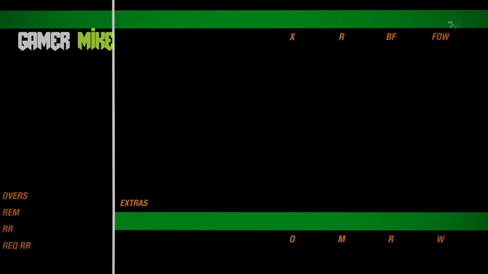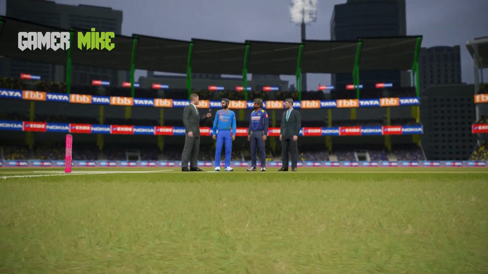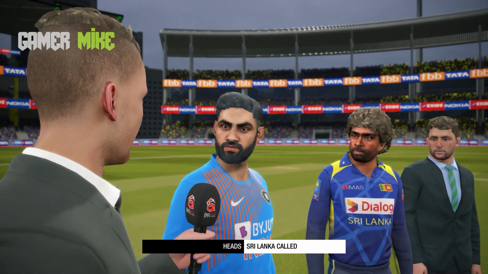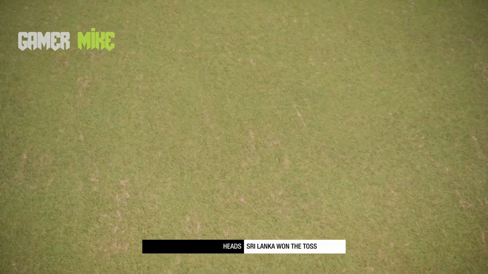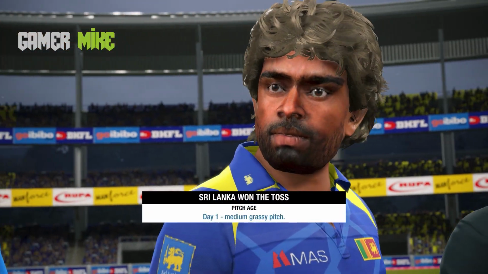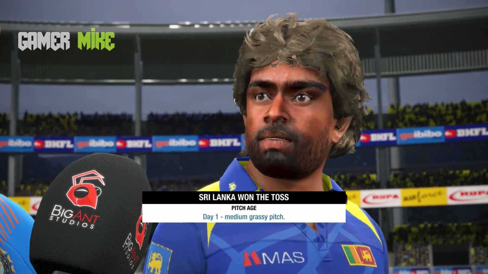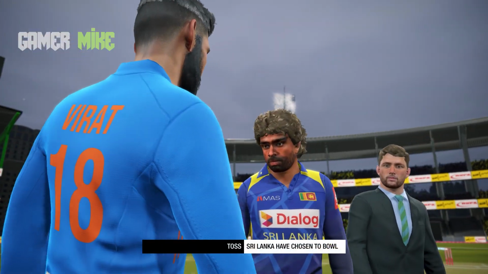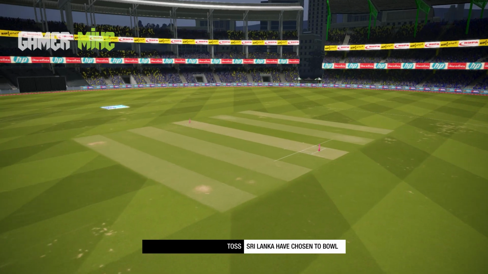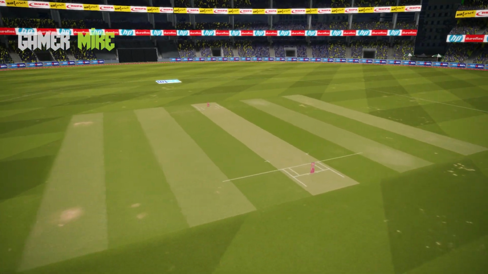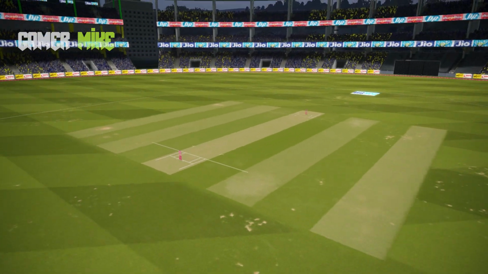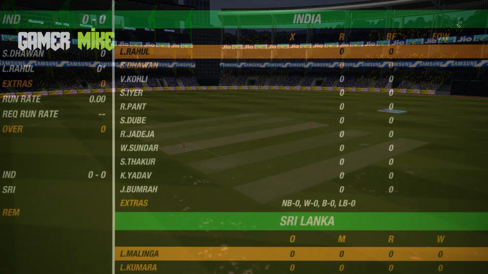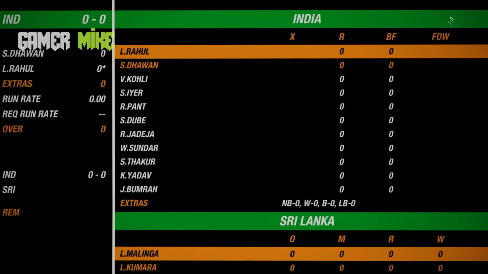The two captains are down on the pitch, and this is a crucial toss to win because it's a bowler's pitch, and Sri Lanka has called for heads. Let's see what... yeah, it's heads, and Lasith Malinga has won the toss. Let's see what he is going to choose. It is a crucial toss, and they have elected to bowl first, and that's a very good decision to make because this pitch is dry and the outfield is very slow, so it's suitable for the bowlers and very much suitable for the quick bowlers.